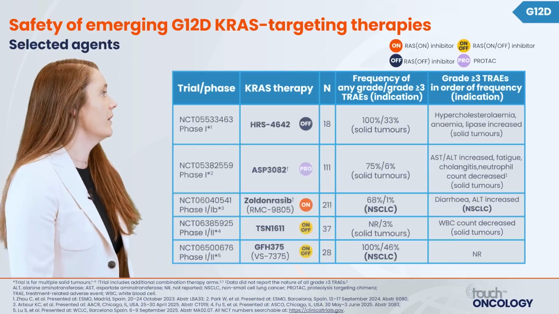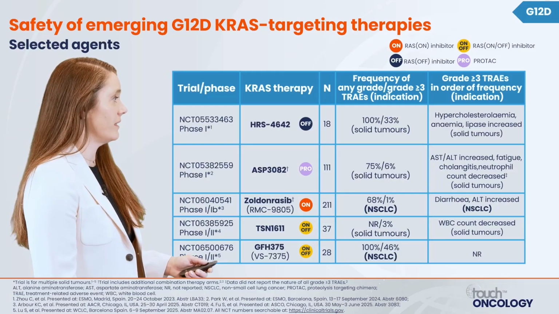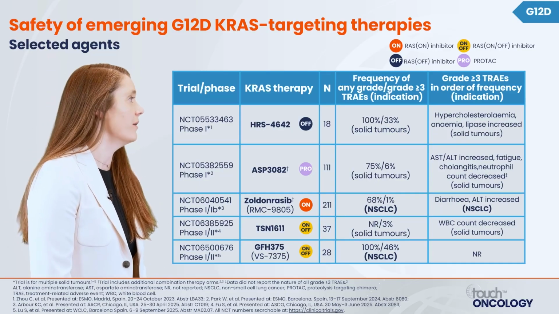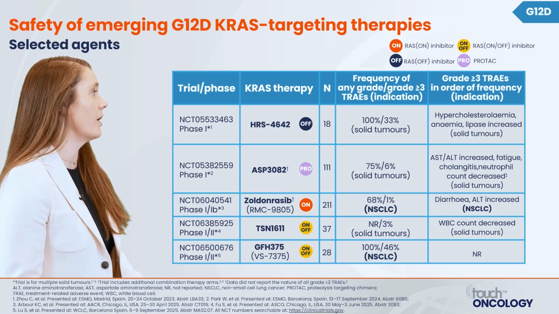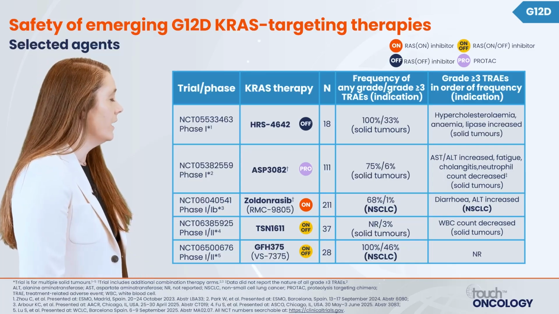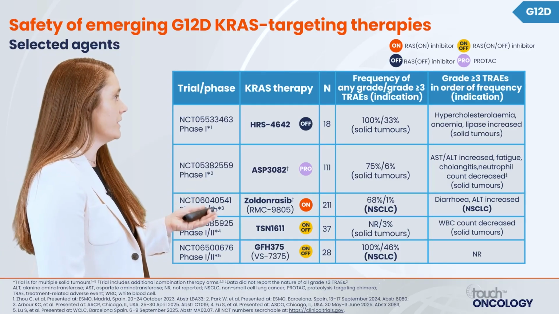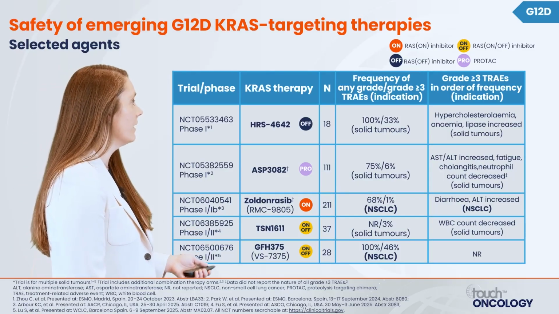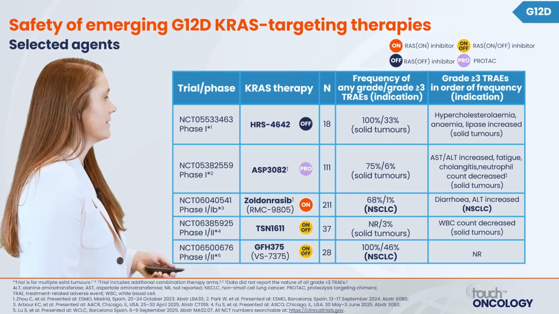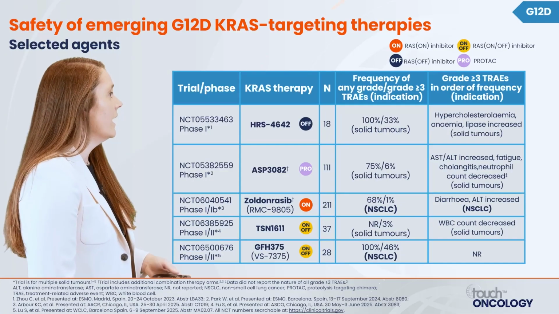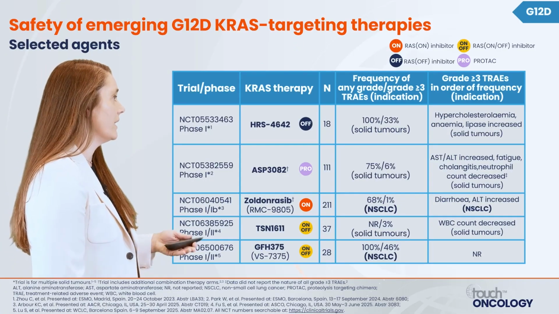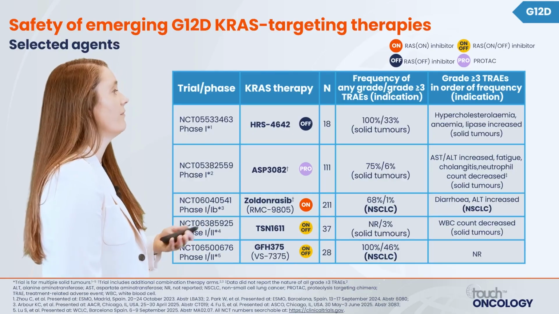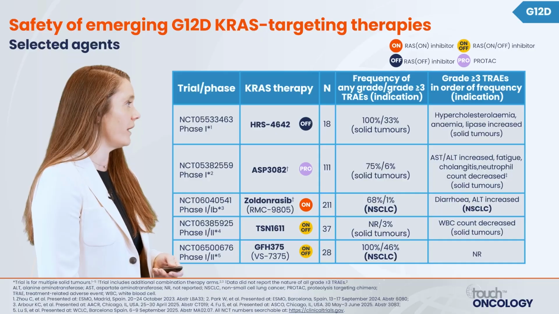Let's look now at the safety of emerging G12D KRAS inhibitors. And here you'll see that there are multiple G12D KRAS inhibitors being developed across multiple tumor types, speaking to the prevalence of KRAS mutations across multiple solid tumors. Importantly, there isn't really a clear safety profile that's emerging. We're seeing anything from hypercholesterolemia to AST, ALT increase to blood count abnormalities. And so we're really going to need to gain more experience with these KRAS G12D inhibitors to have a better understanding of the full safety profile.